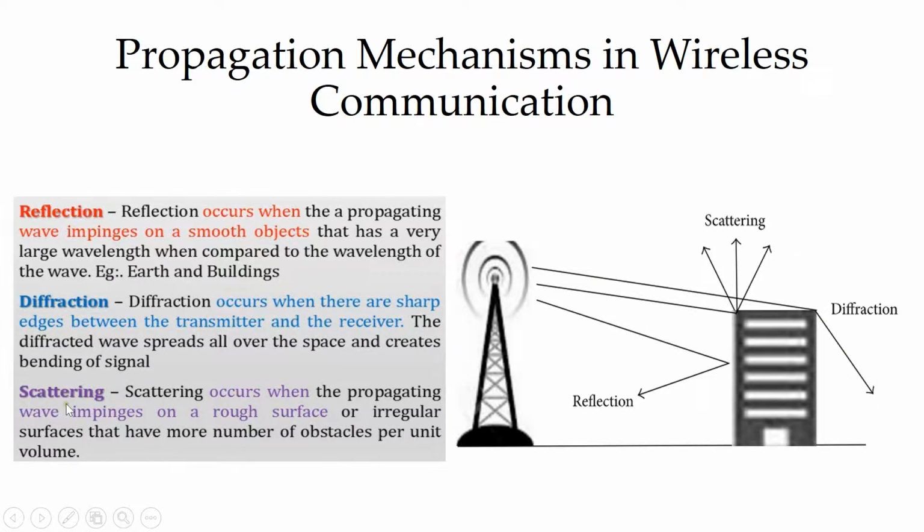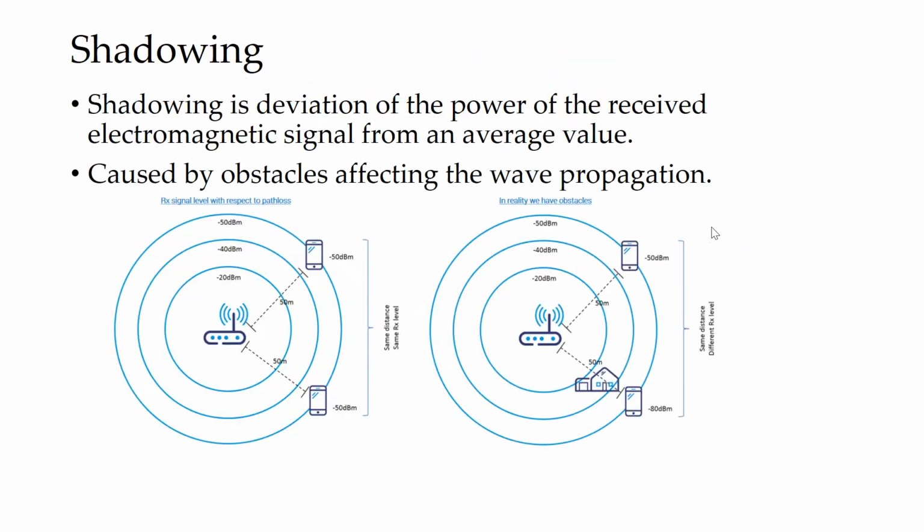Okay, and scattering, what do you mean by scattering? It is nothing but when the propagating wave impinges on a rough surface, right? If the surface is irregular and has a large number of obstacles, your signals will be scattered. That process is called scattering. So these are the 3 mechanisms present in your wireless communication medium.